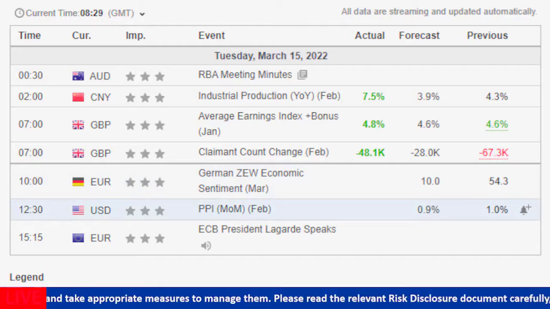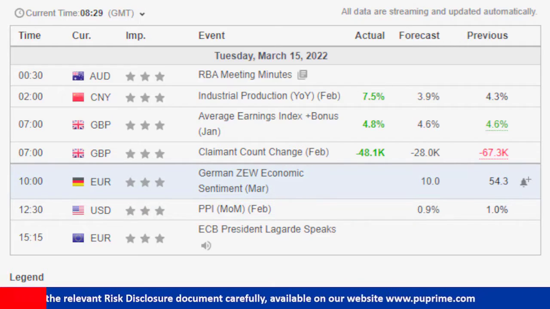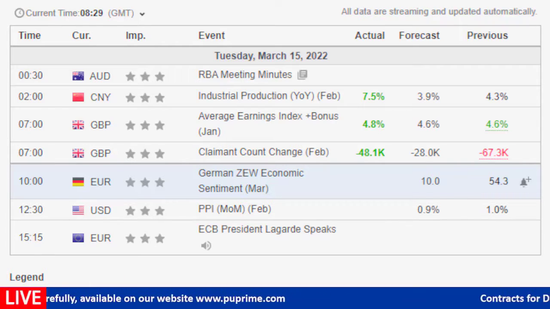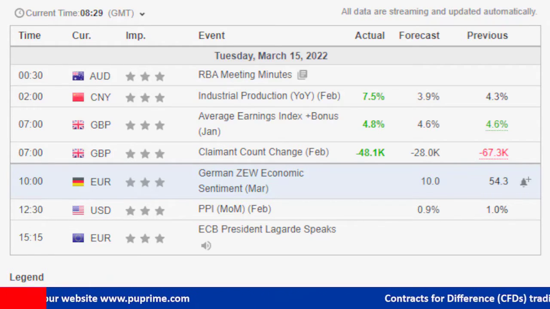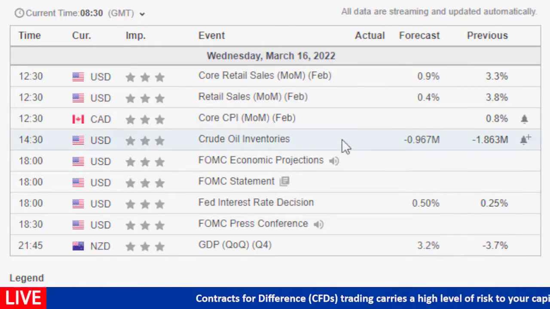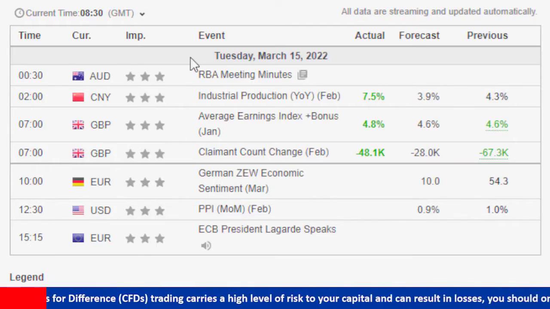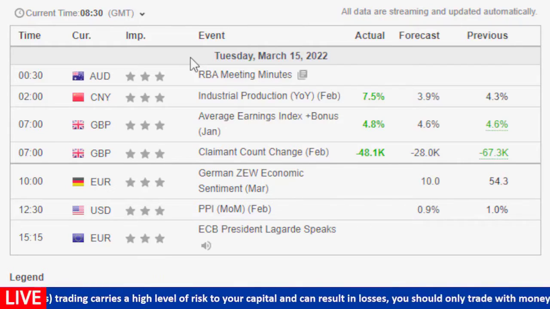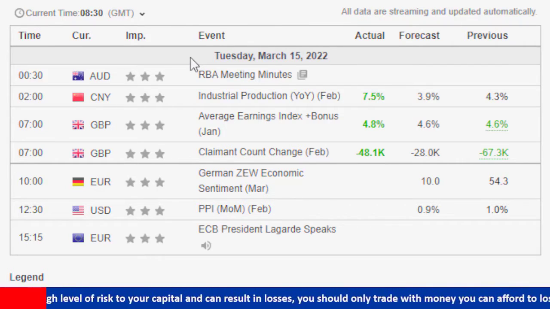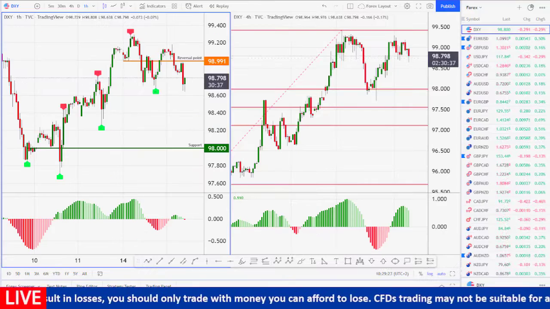We do have the producer price index for the month of February, which is basically the secondary indicator for inflation in the United States economy. It is supposed to be one of the most important indicators that we look for. However, because we are already looking toward the Federal Reserve meeting, which is set for tomorrow, markets will not focus so much on today's PPI numbers, which are already supposed to come in higher than expected, given all of the geopolitical tensions, increasing oil prices and so on. So that's the economic agenda for today.